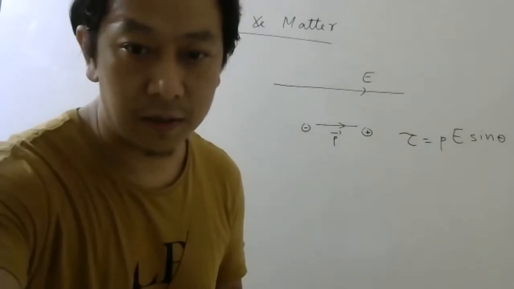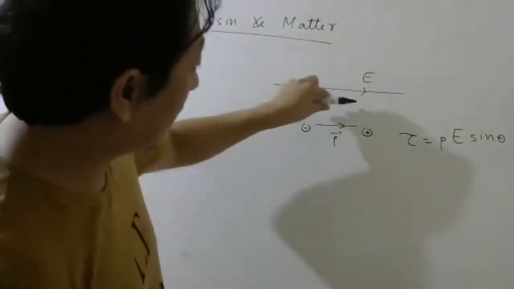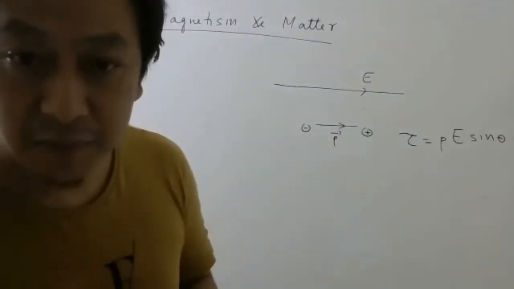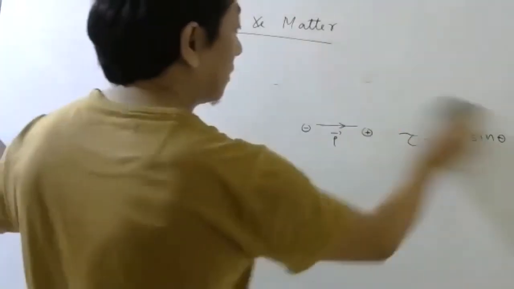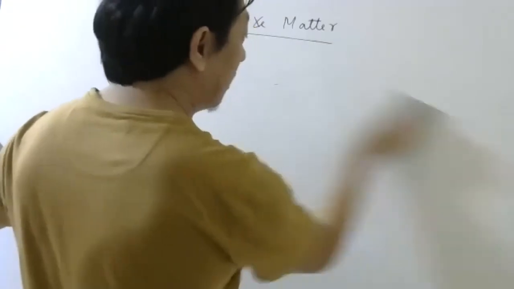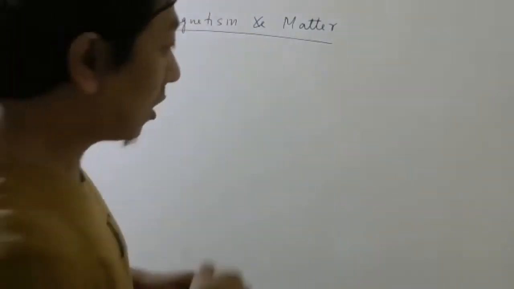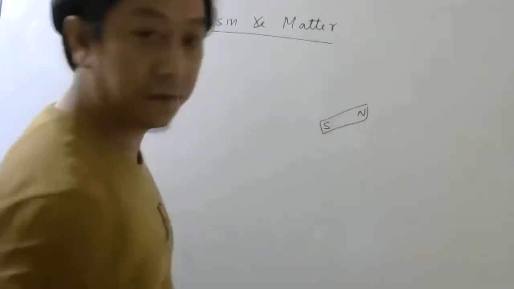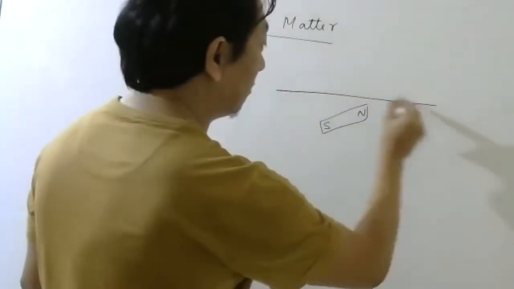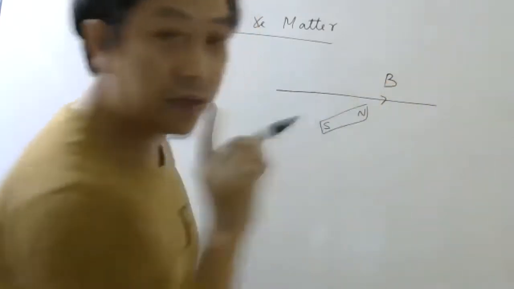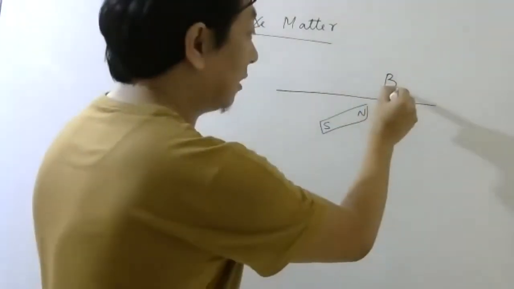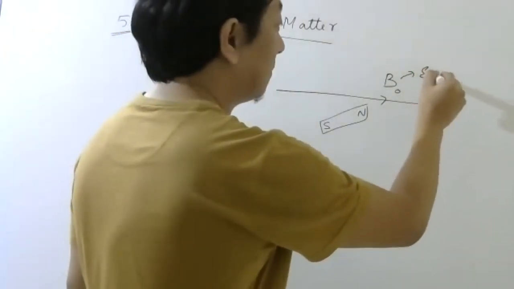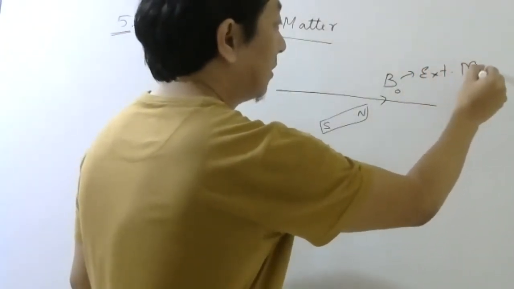So the dipole will rotate and come in the direction of the external electric field. Similar things happen when you keep a magnetic dipole. If you have a magnet with south pole and north pole, and you apply a magnetic field, let me write B naught for the external magnetic field.